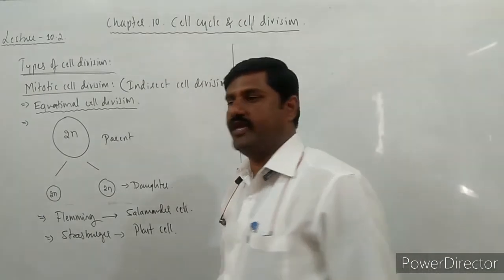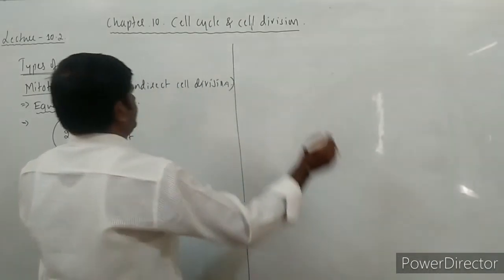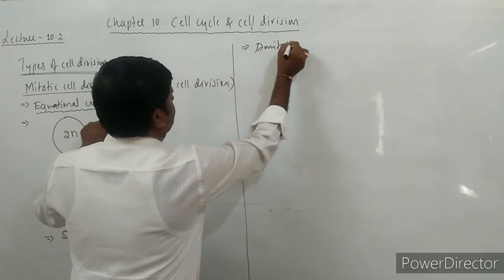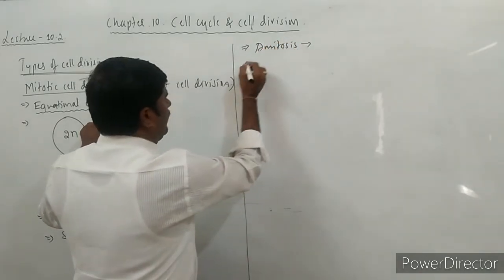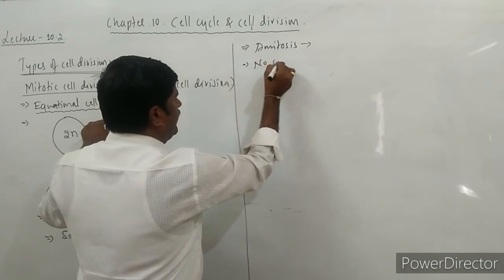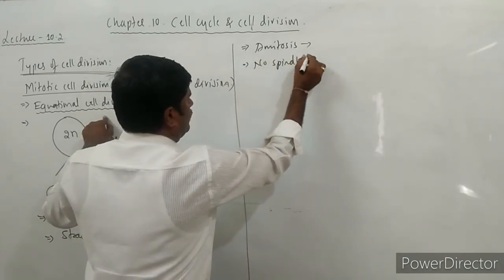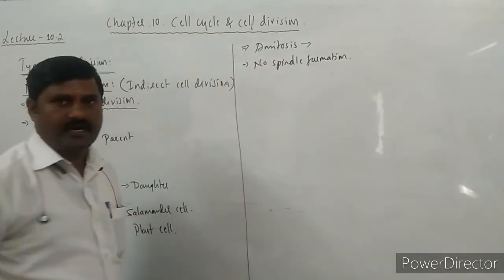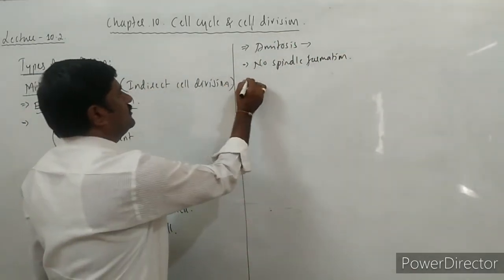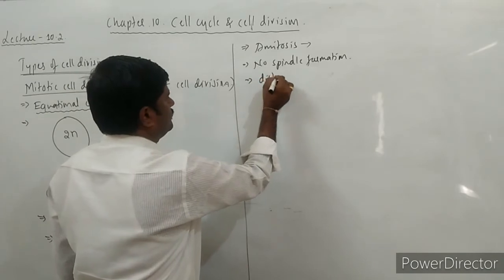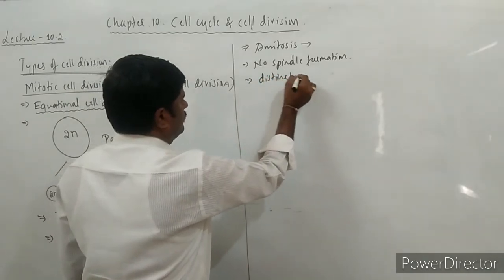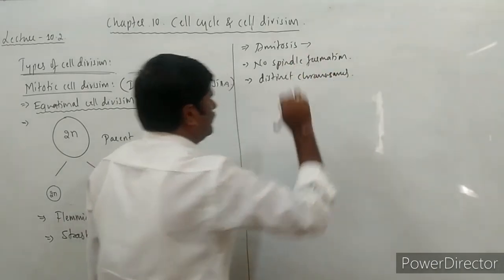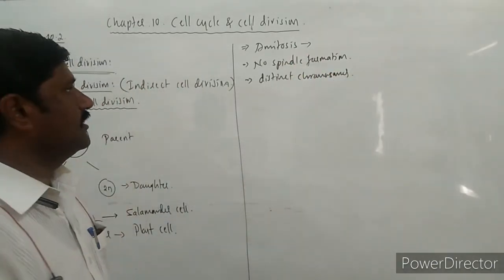How it differs from amitosis, that matters over here. See here, in case of amitosis, there is no spindle formation that takes place, and there are no distinct chromosomes that are formed during cell division.